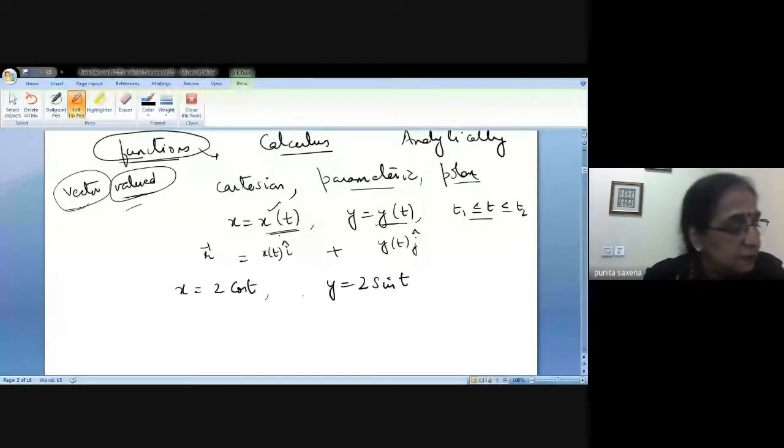What curve do we get? X is 2 cos t, y is 2 sin t.